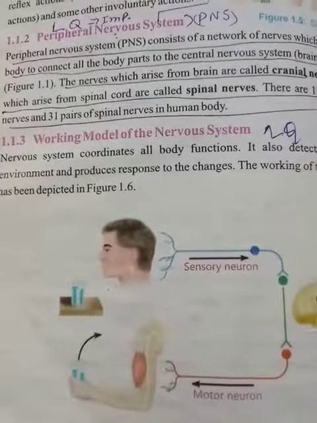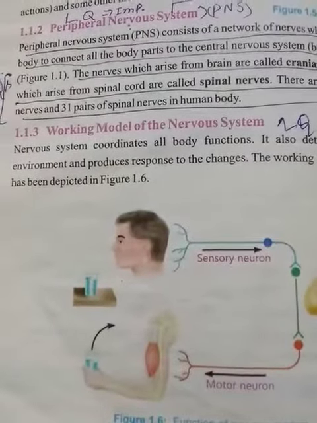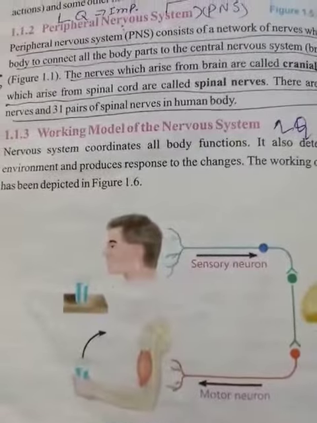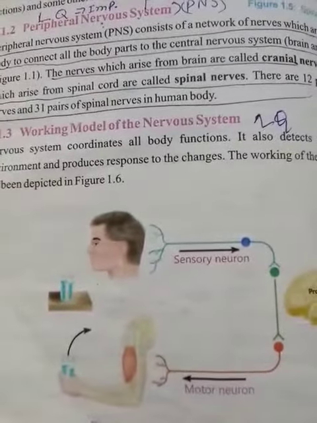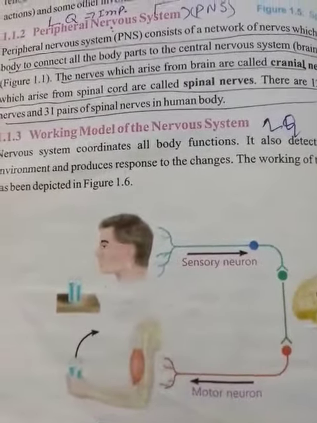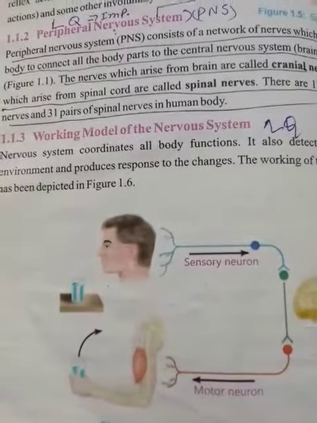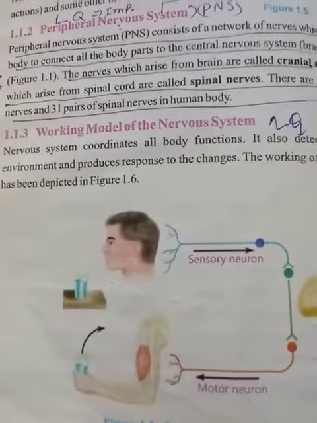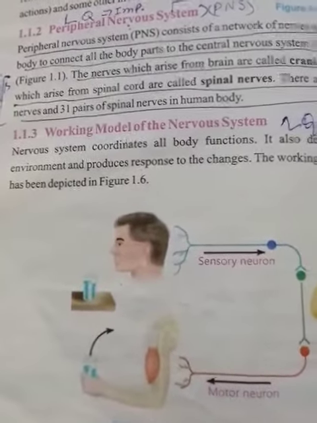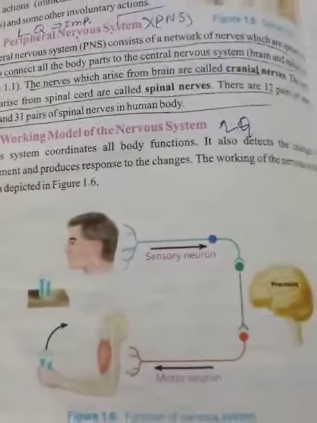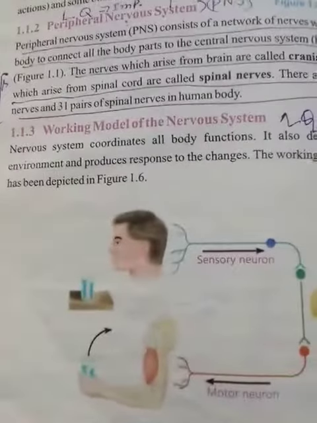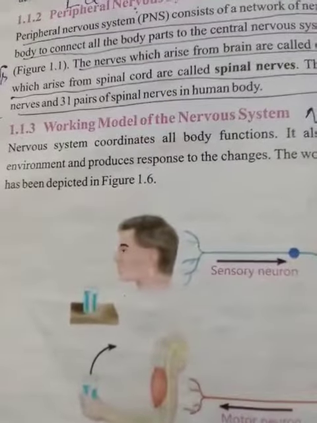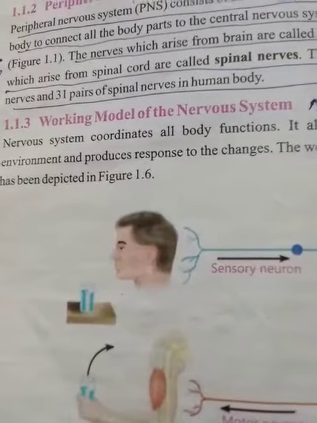8th class. Today we are going to study about the working model of the nervous system. It is a very important topic for long questions as well as short questions, and MCQs also come from this topic. The nervous system coordinates all body functions. It also detects the changes in the environment and produces a response to these changes.